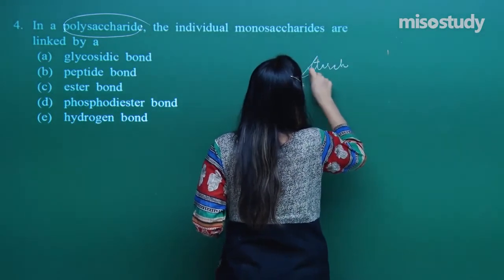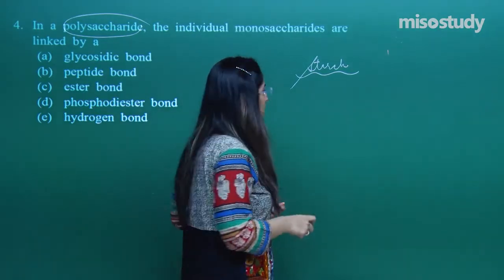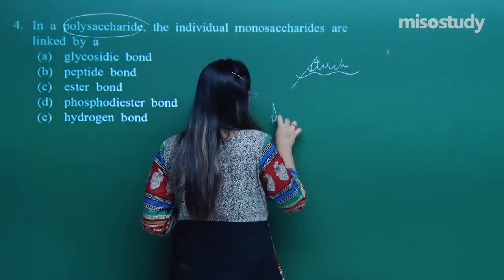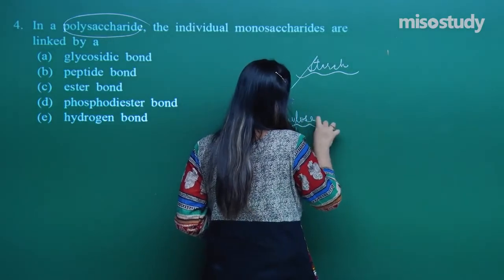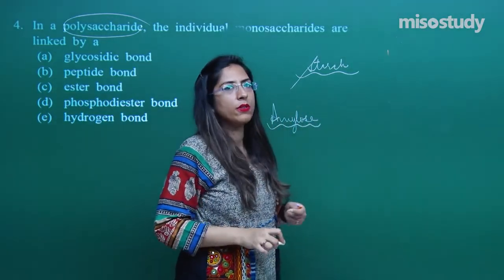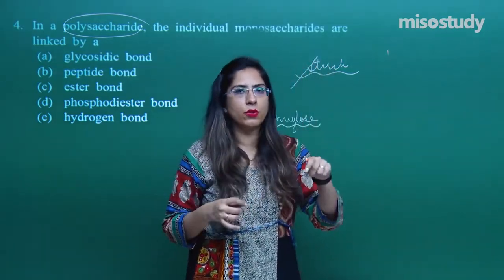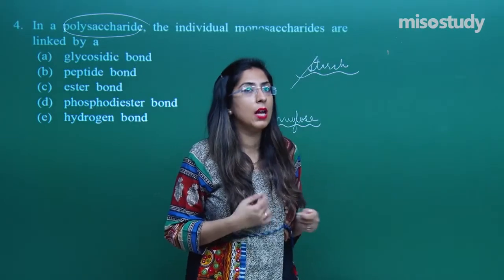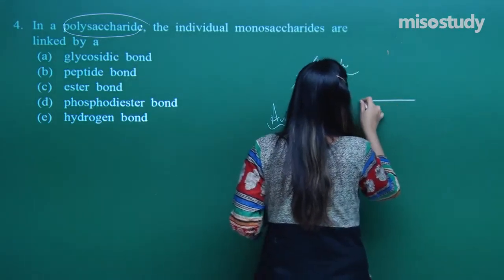Starch is made up of two subunits. One is called amylose and another is amylopectin. So let's look at the structure of amylose. In amylose, we have n number of glucose units, but they are joined to one another. How are they joined to one another? Let's look at the structure.